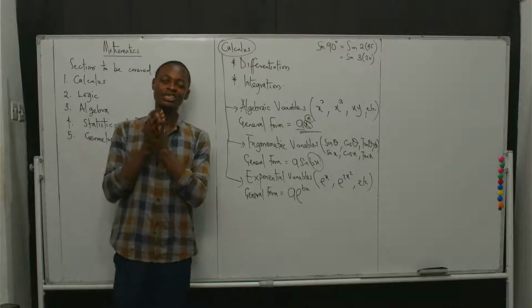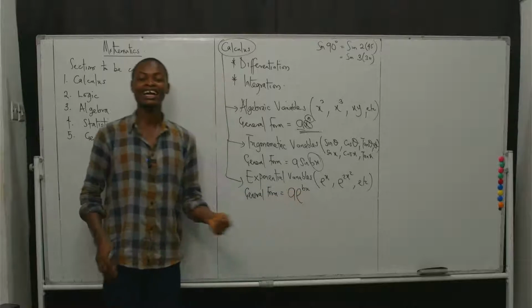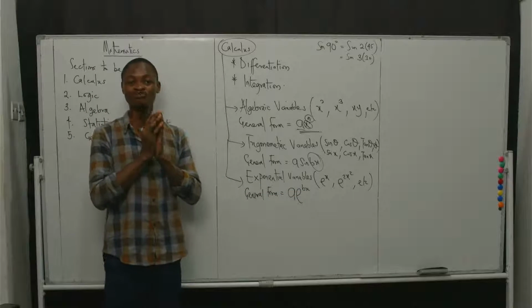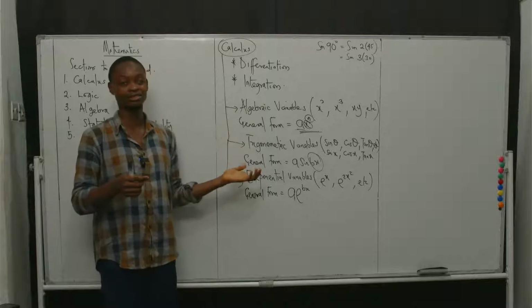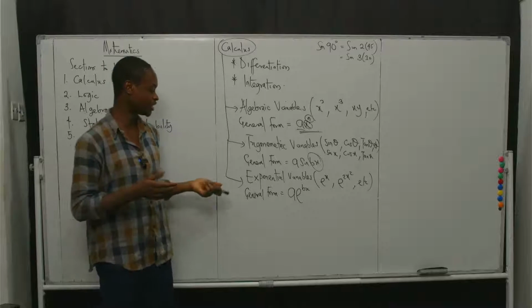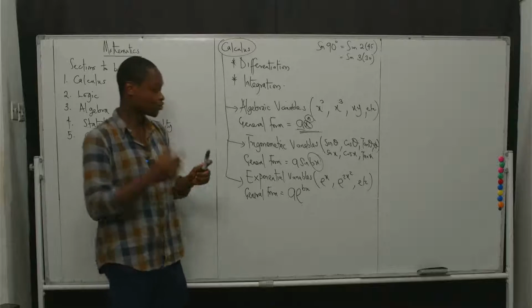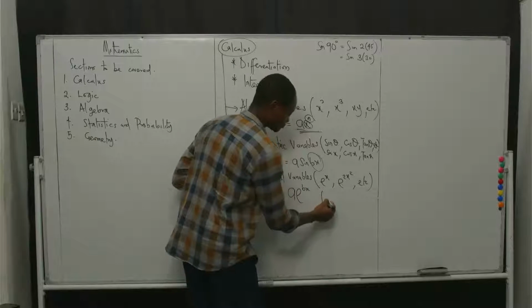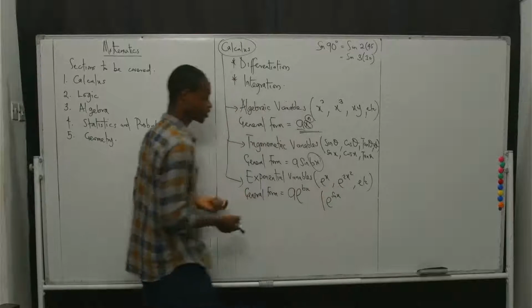The reason why it's so interesting is the fact that b here can take the value of other kinds of variables that we have already seen and some that we have not seen yet. What am I saying? I'm saying because of the way the exponential function is formed, I could have forms like e raised to power sine x, and it's an exponential function.